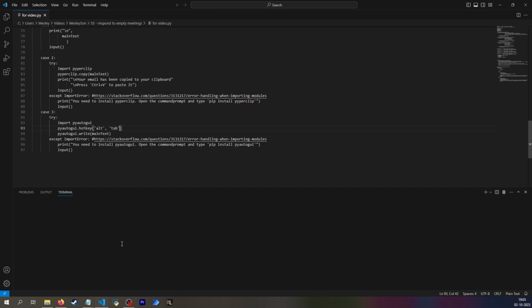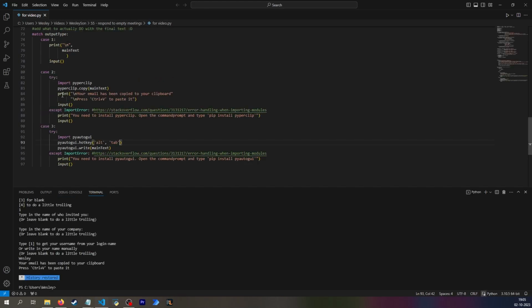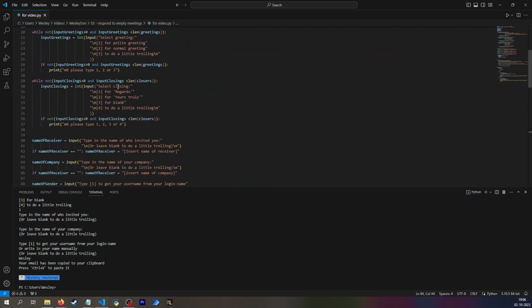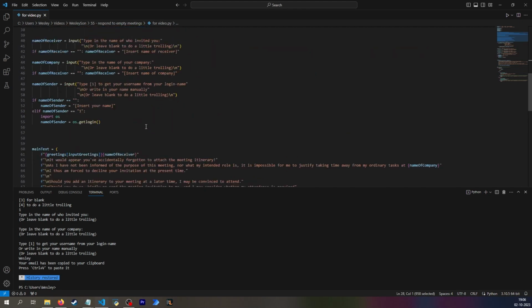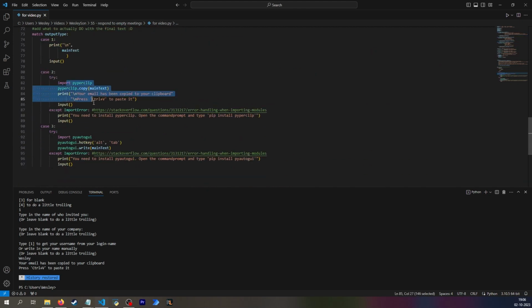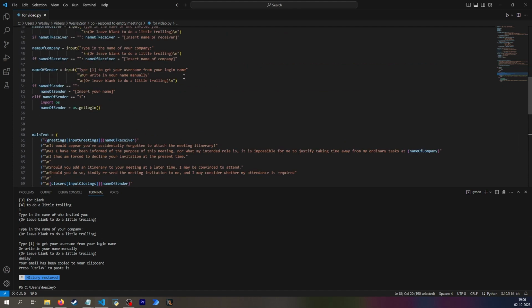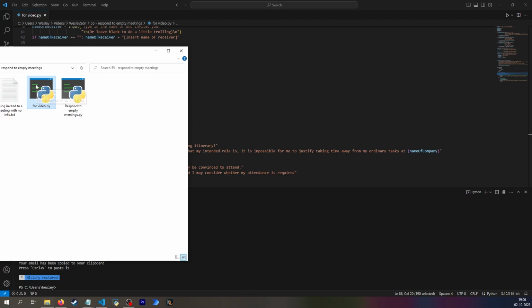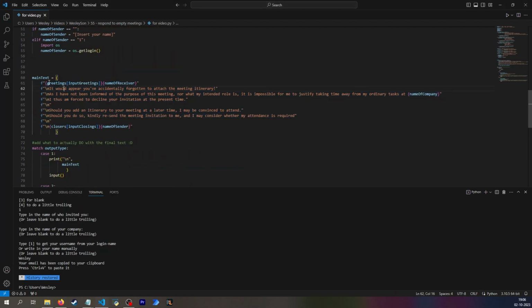I would personally pick the solution where it uses the pyperclip. And for me personally, I've taken this code and actually removed all of the interactivity and just made it the pyperclip version where it just copies the trolling version so that I have a file like here where I just double click it and then my clipboard becomes the trolling email that I can then send to the client, and I can do that very fast if I want to. But that was everything. Yep.